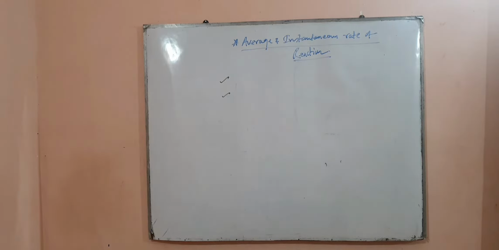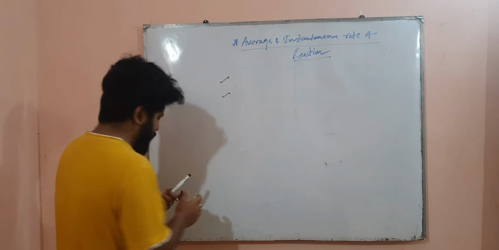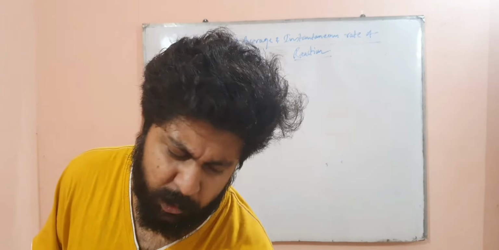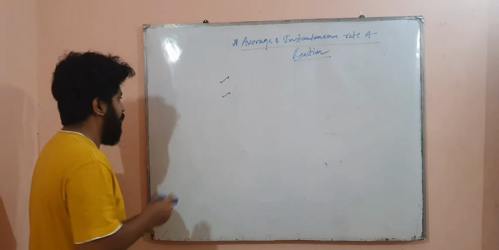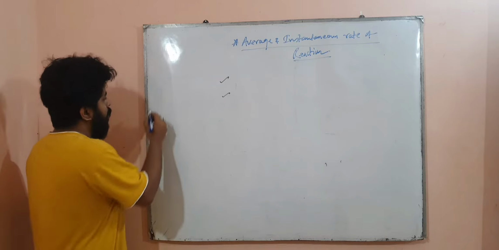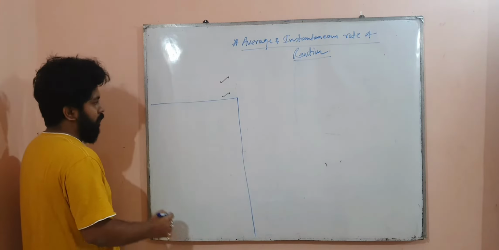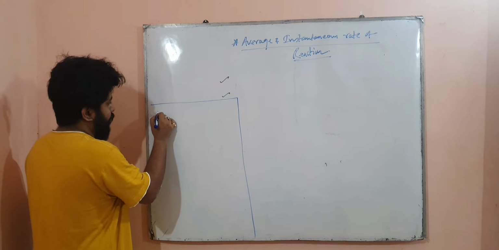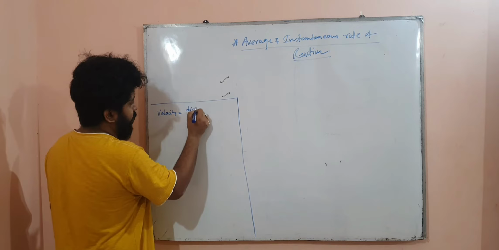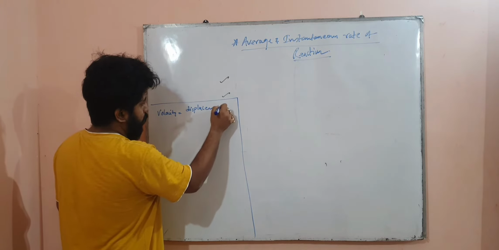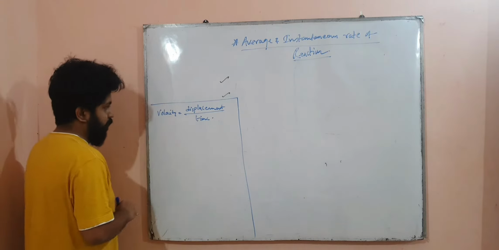In case of understanding average and instantaneous rate of reaction, I would like to recapitulate a little bit of physics from class 11, physics and maths both. If you remember, velocity is equal to displacement by time, that is, rate of change of displacement per unit time.